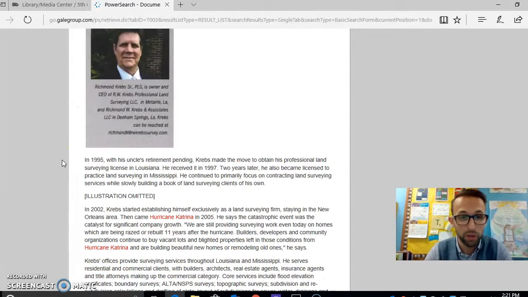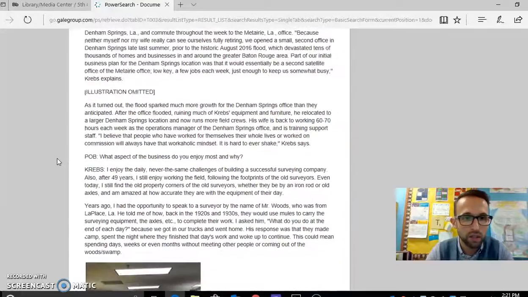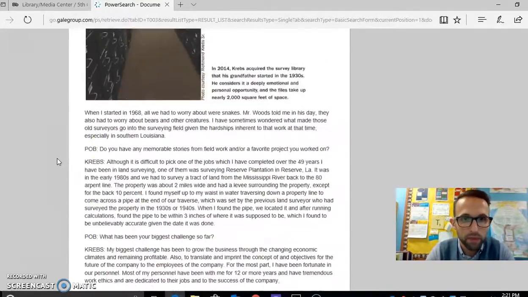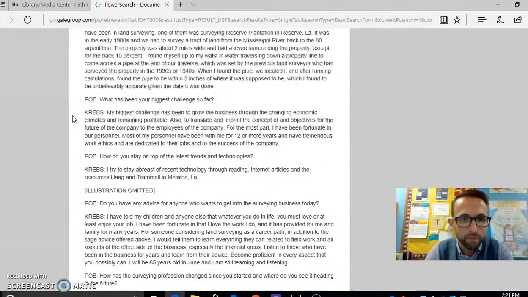One of the things you notice when you're looking through this for those RADCAB, different ways of evaluating websites, is you see that the pictures tend to have good information. They often cite their sources. See, this is in tiny font, but it kind of tells you where they got that picture, and that's another good indicator that they're giving credit where credit is due. See, this one you can read better. Photo courtesy Richmond Krebs Sr.